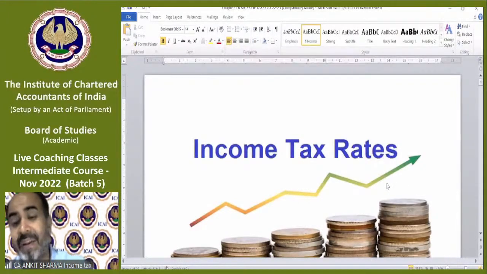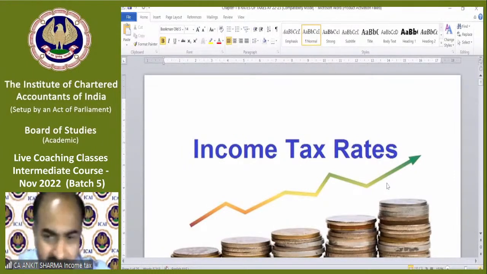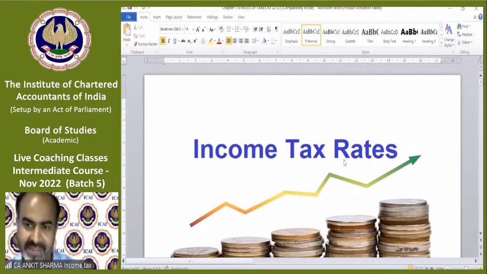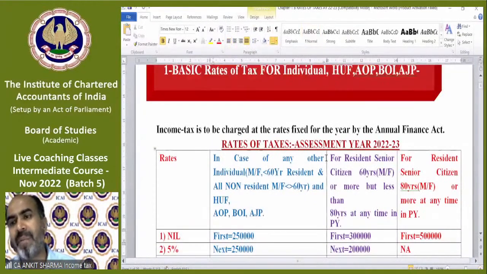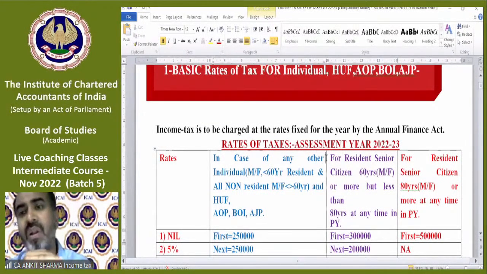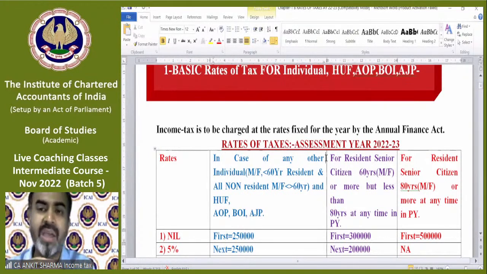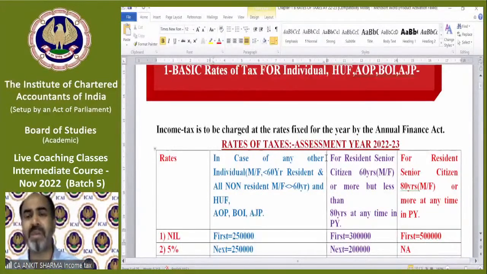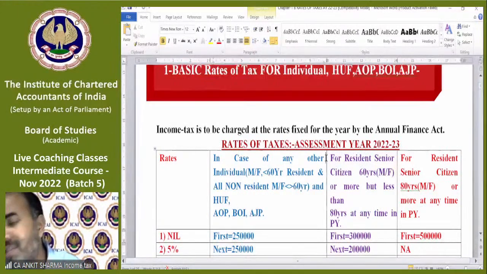Income tax rates. So now we will understand how to calculate tax. What is the procedure to calculate tax? How we apply rate of taxes in different scenarios. How to calculate tax of different persons. So as we have discussed that there are 8 kinds of person like individual, HUF, AOP, BOI, AJP, partnership firm, LLP, company, local authority. So one by one, we will discuss how to calculate tax in these categories of person.